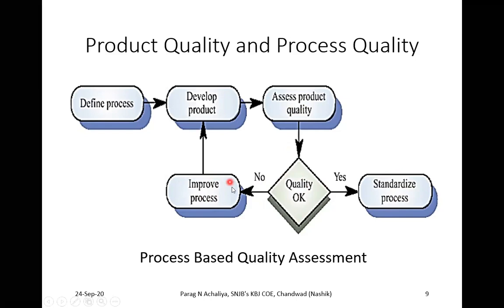Here the improvement of the process will take place. And if you are going to improve the process, again you need to apply that process on the product development. After development of the improved process product, you are going to again assess the product, and on the basis of that assessment, again you are going to check whether the quality is as per the customer requirement or not.